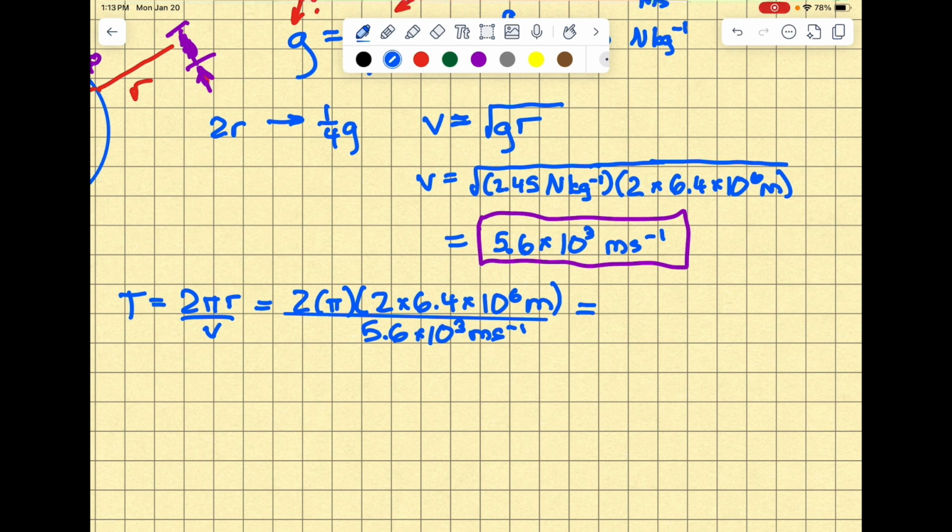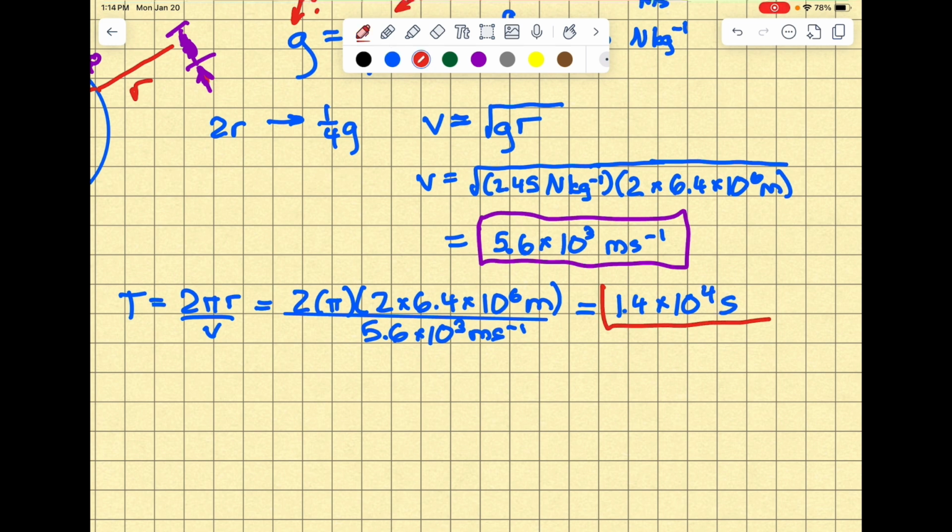So setting this up in the calculator, we have 2 pi times 2 times 6.4 times 10 to the 6 meters divided by 5.6 times 10 to the 3 meters per second equals, it should be 1.4 times 10 to the 4 seconds.